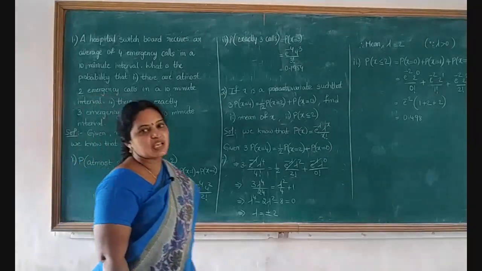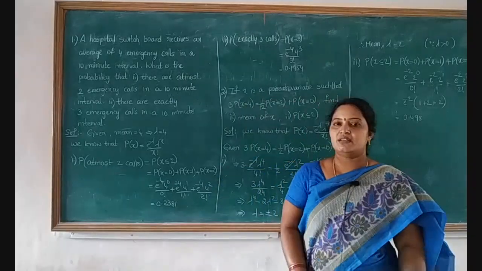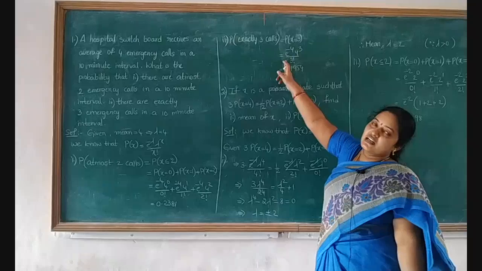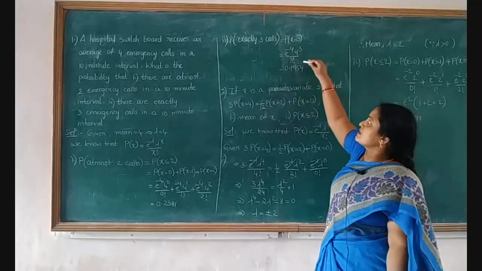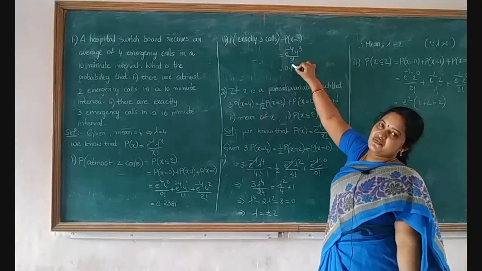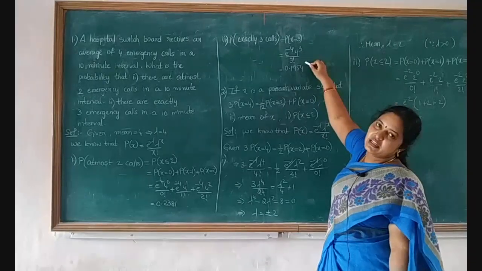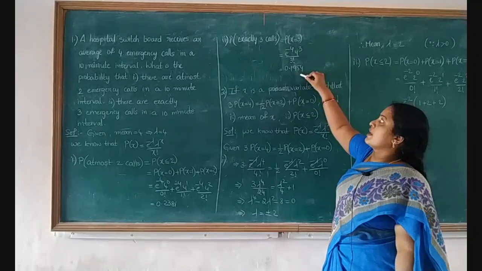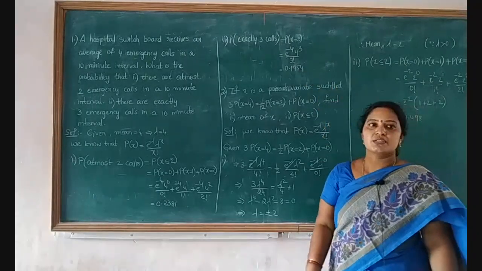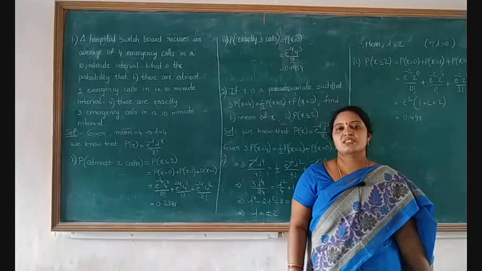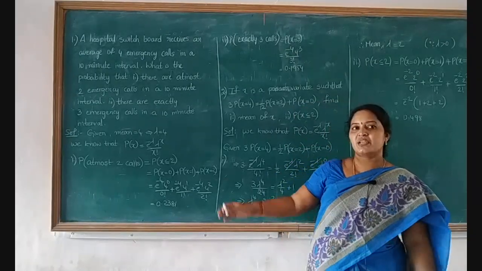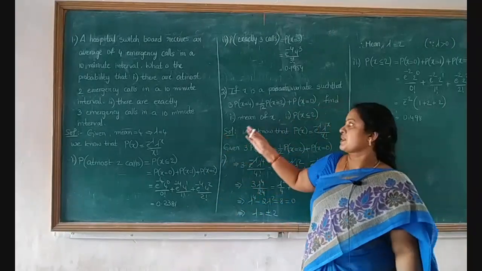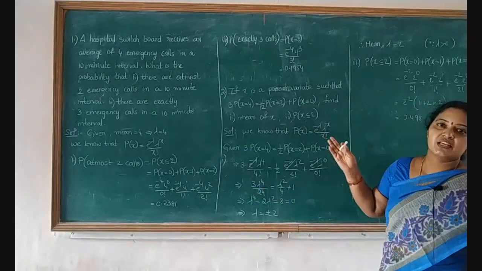The second case is exactly 3 emergency calls in a 10-minute interval. That means p of x equal to 3. In the place of x we substitute 3, that is e power minus 4, 4 cube divided by 3 factorial. This is equal to 0.1954. So for every problem, first we have to write down the density function p of x, and next we have to find the values. Next we will see another example.